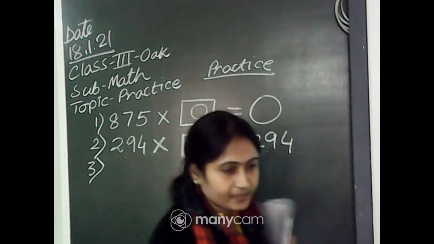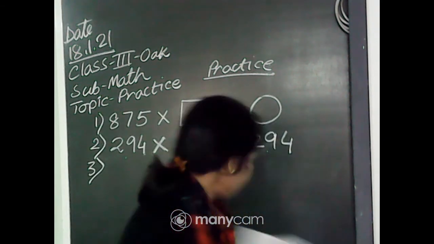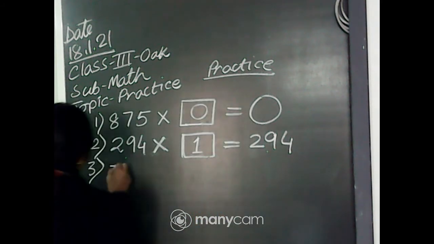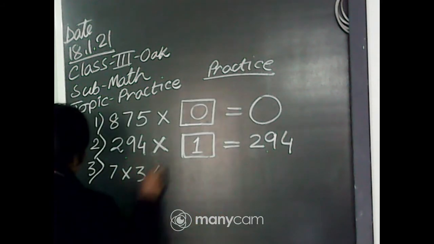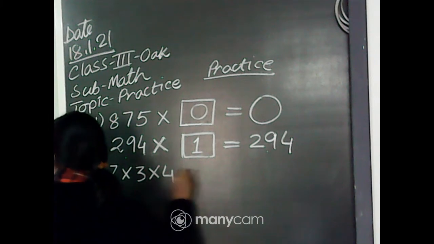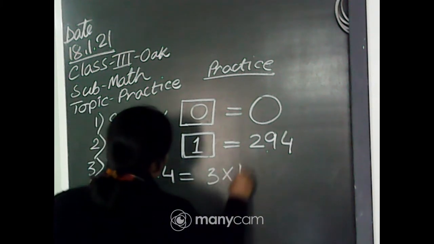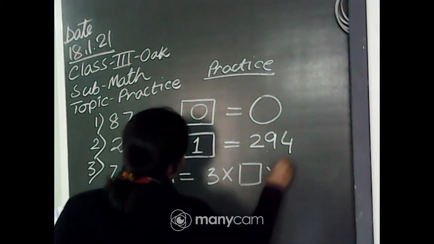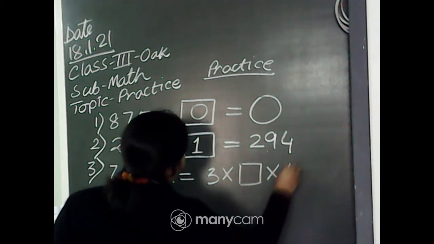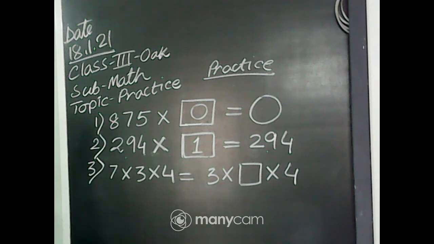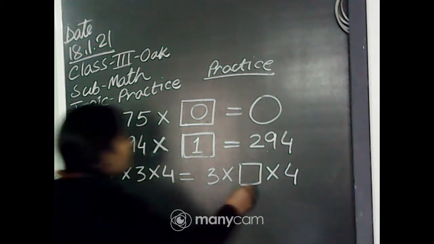Now next, number 3. 7 into 3 into 4 equals 3 into dash into 4. What will be the answer in this blank portion?